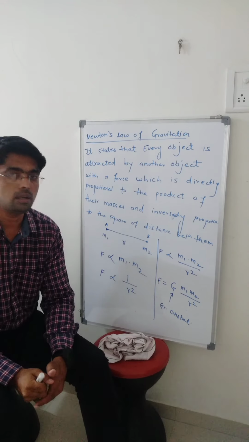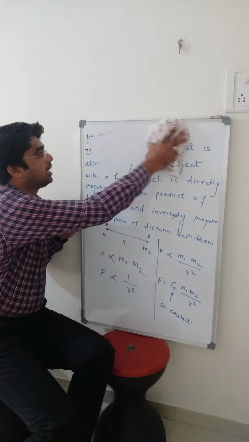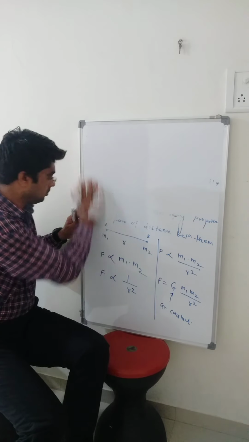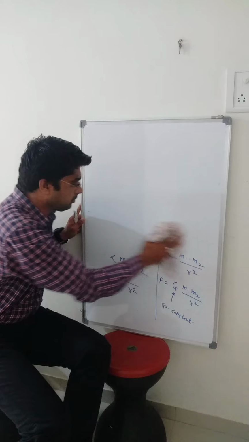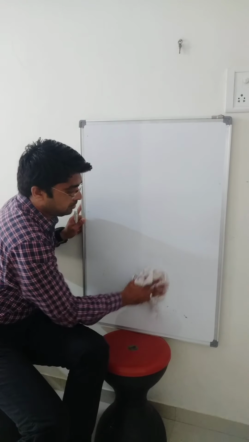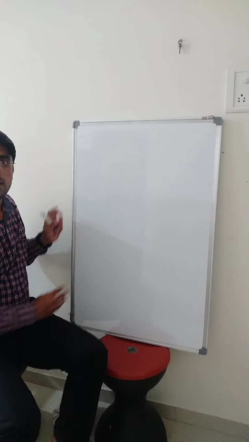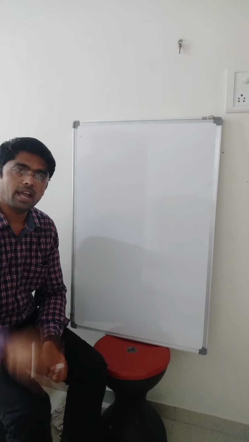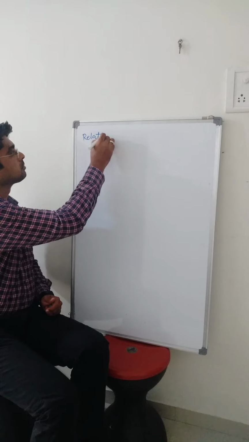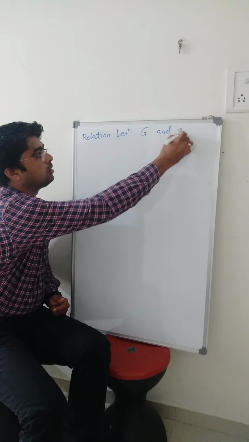It is a very important topic in this chapter, so write down the statement and the formula for it. It will help you. Now come to the next point. The next point is the relation between capital G and small g. So I will explain.